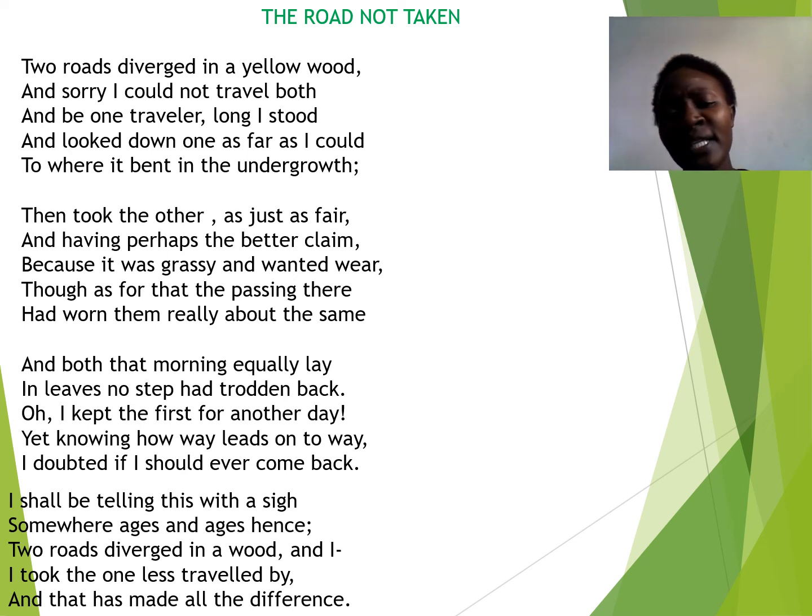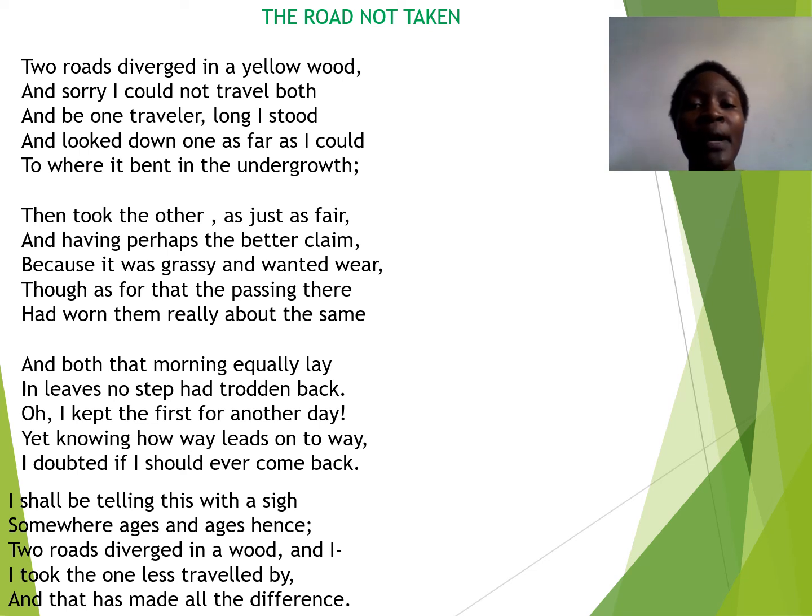So from reading this poem, we can tell why the title is The Road Not Taken, because from the last stanza, line 3, we can see two roads diverged in a wood, and I took the one less traveled by. So the road not taken. So what is this poem about?